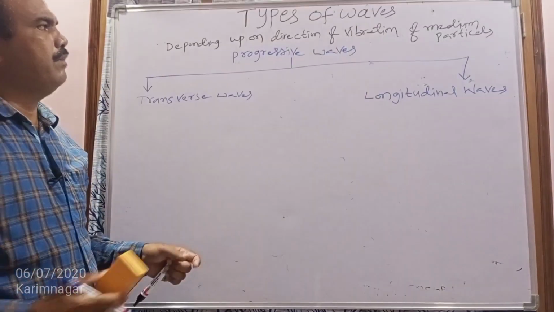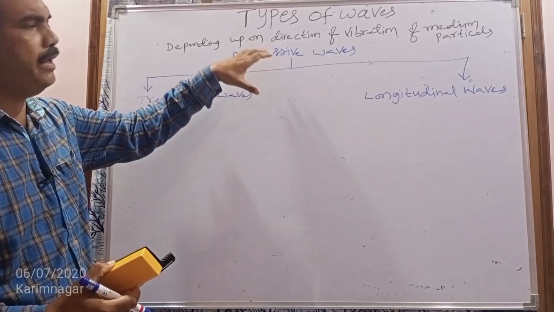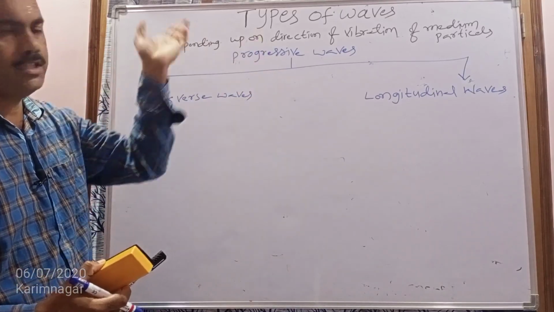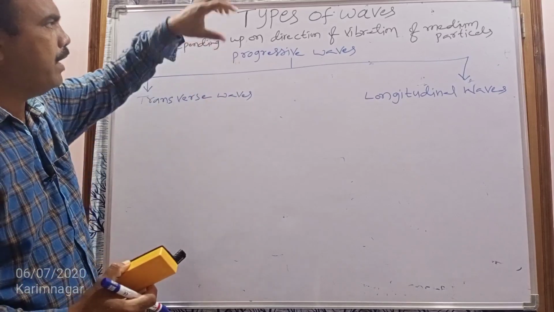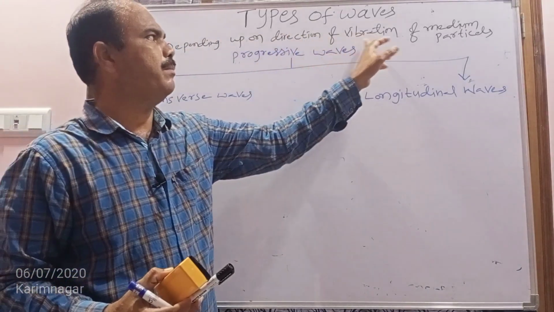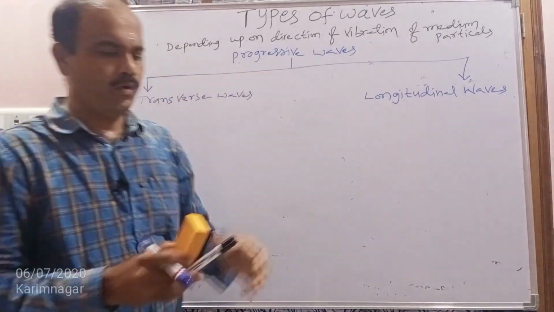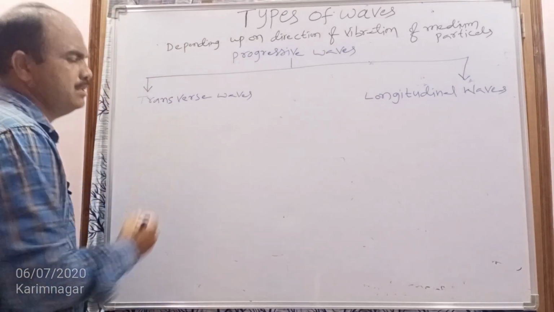So these mechanical waves are divided into two types. The progressive wave is a mechanical wave, and a stationary wave is also a mechanical wave. But when the progressive waves are traveling through a medium, depending upon the direction of vibration of particles, they are divided into two types. Now come to the transverse waves.